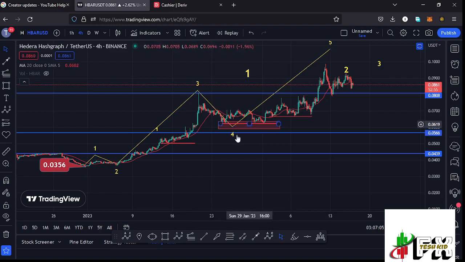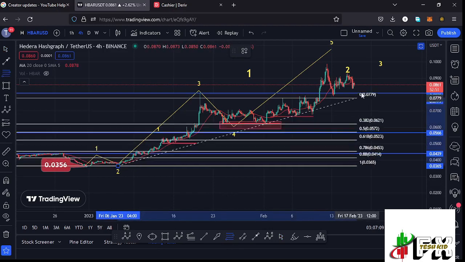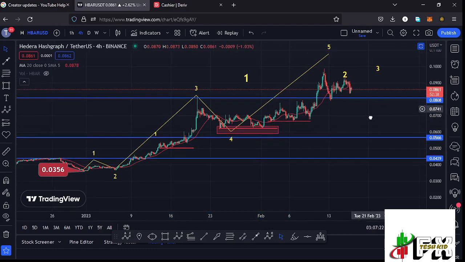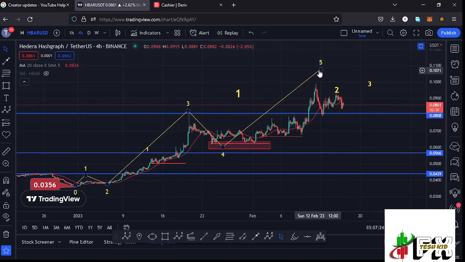And after seeing the high for that wave 3, we started this corrective structure giving us the low for that fourth wave to the lower side, and using the Fibonacci's connecting them from the low of the second wave to the high of that wave 3, I was able to come up with the minimum retracement area in the formation of that wave 4 between the fib level 0.382 and the fib level 0.5. And after fully maximizing it, what we expected next is a massive bounce to the upside in the formation of this wave 5.